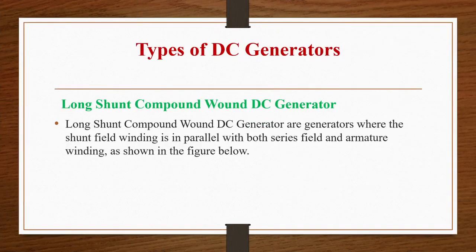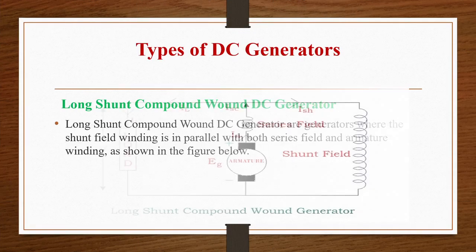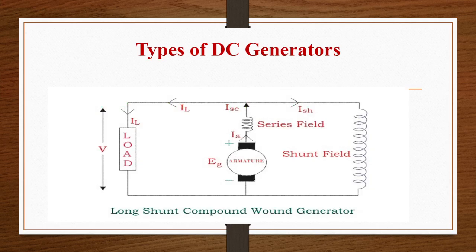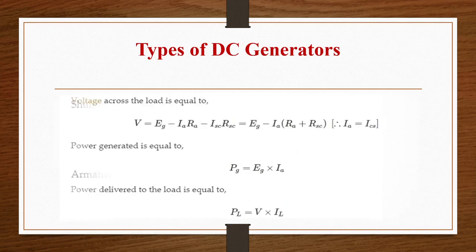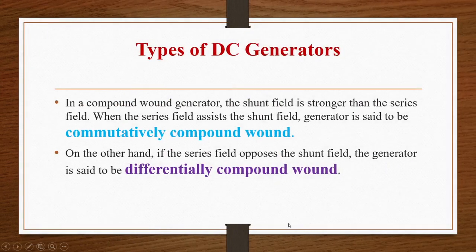Long shunt compound generators are those where the shunt field winding is in parallel with both the series field winding and the armature winding. Now here we can see this shunt field winding is in parallel with both the series winding and the armature winding. IA is equal to ISC, and also IA is equal to IL plus ISH. And ISH is V by RSH, ISC is IL plus ISH, and V equal to EG minus IARA minus ISC RSC. Power generated will be equal to EGIA, and power given to the load is V into IL.